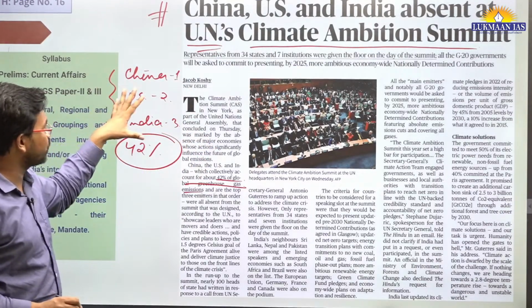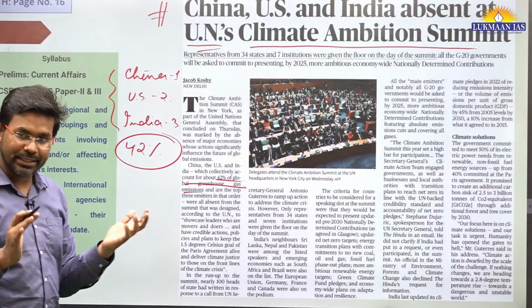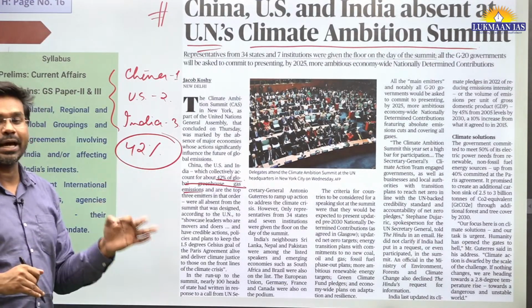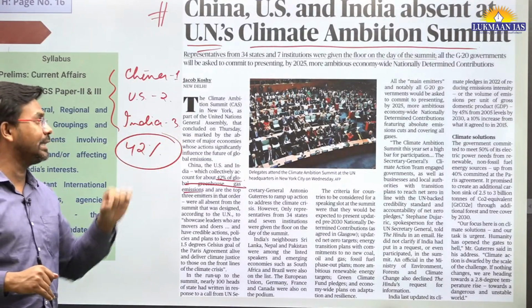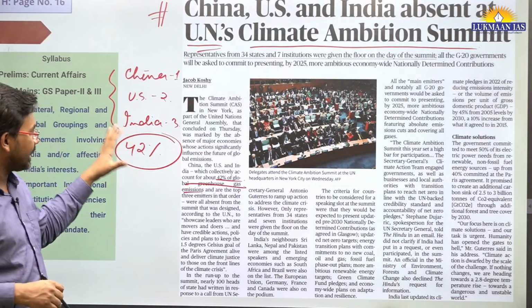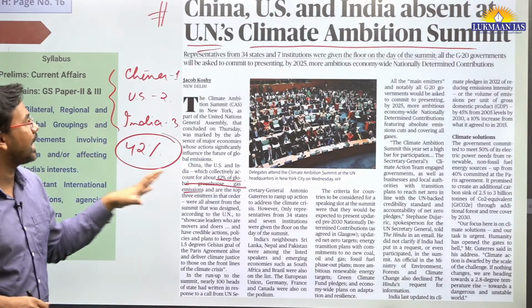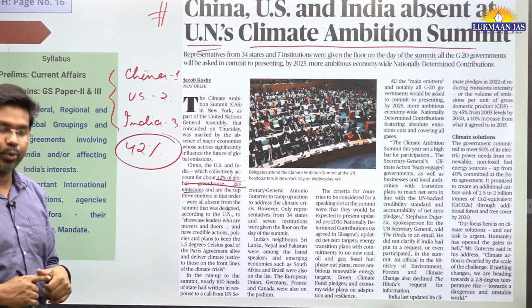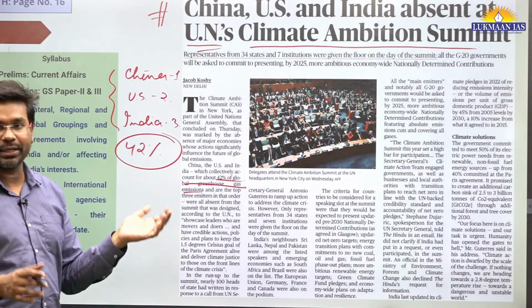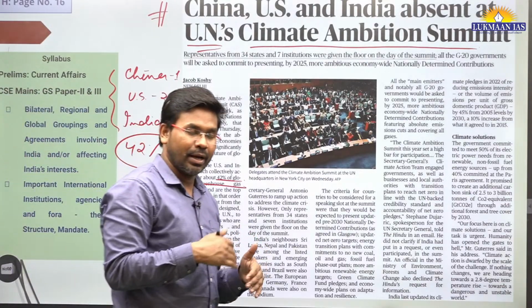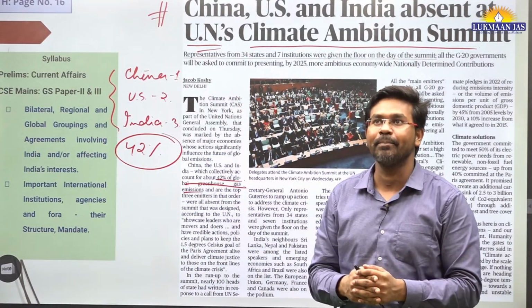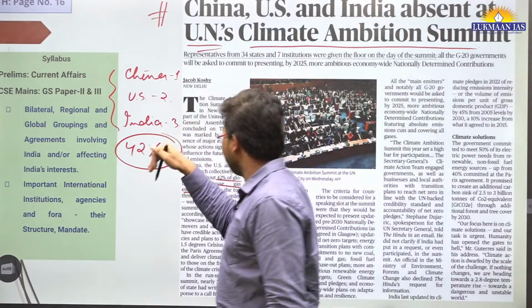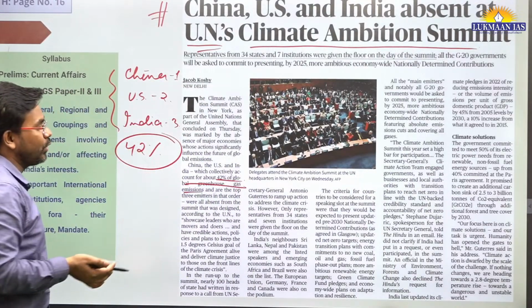So these countries will have to take more ambitious targets for themselves to achieve climate justice, to achieve the targets that we have set for ourselves in the Paris Agreement. In this article, they have talked about how this Climate Ambition Summit was hosted by the UN Secretary General, Antonio Guterres. He has earlier talked about how global boiling is happening now. Earlier we were talking about global warming, but now we are talking about global boiling.